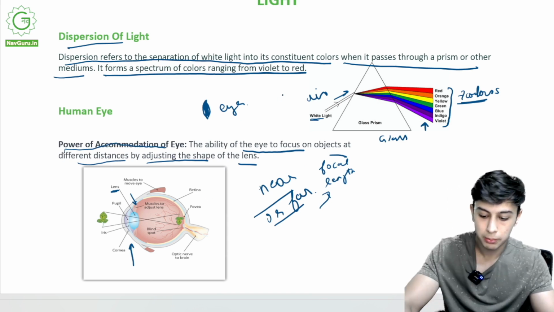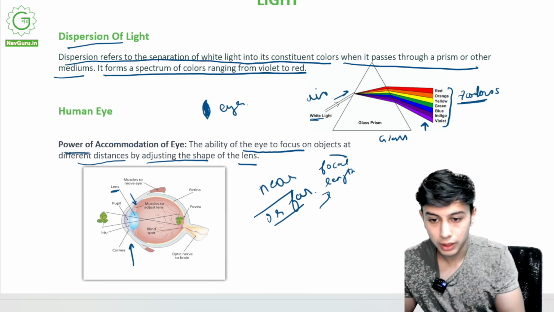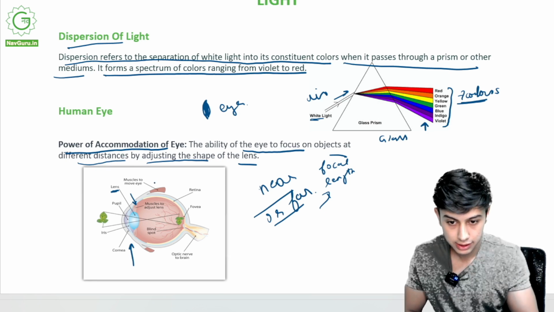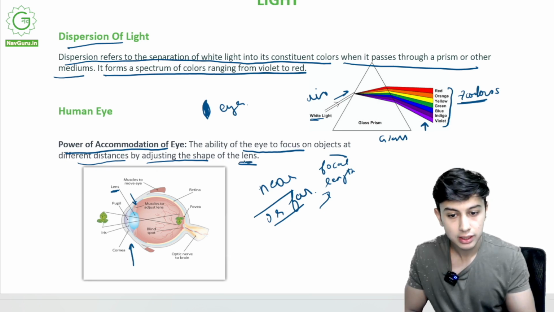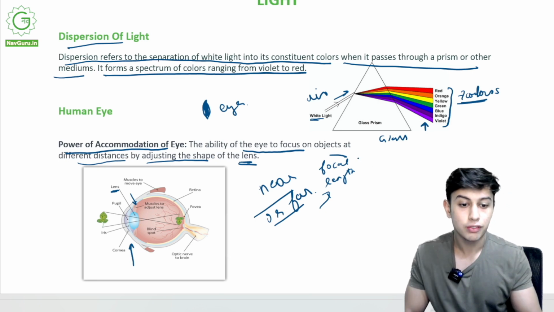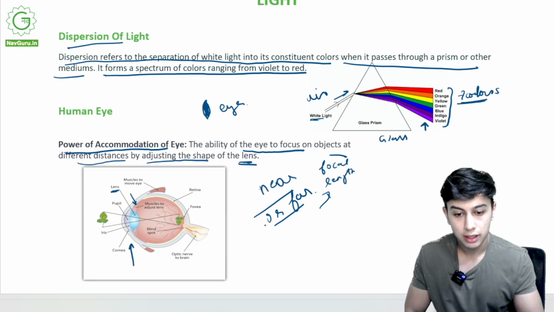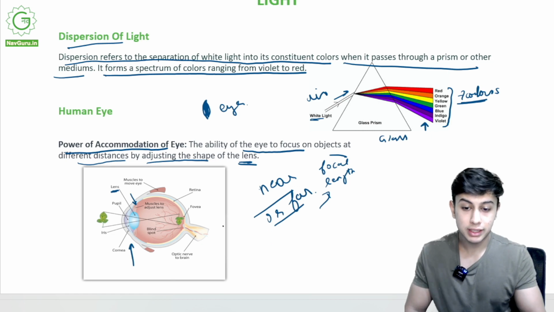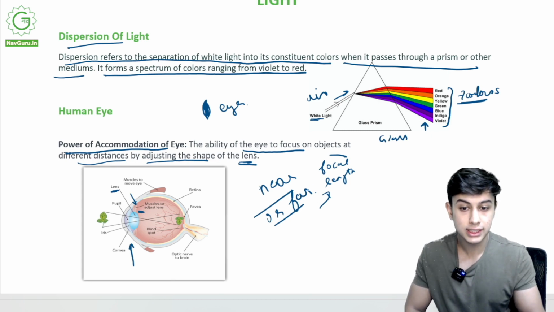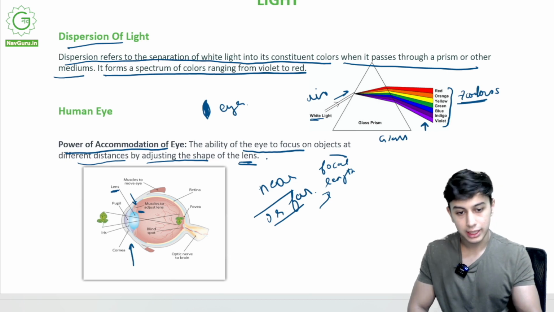It is an important term. Power of accommodation of the eye: the ability of the eye to focus on objects at different distances by adjusting the shape of the lens. It adjusts the shape, the focal length is adjusted, the power is adjusted. People who wear specs, these muscles are weak, so you're not able to adjust easily. That's where you need a correction lens, that is specs.